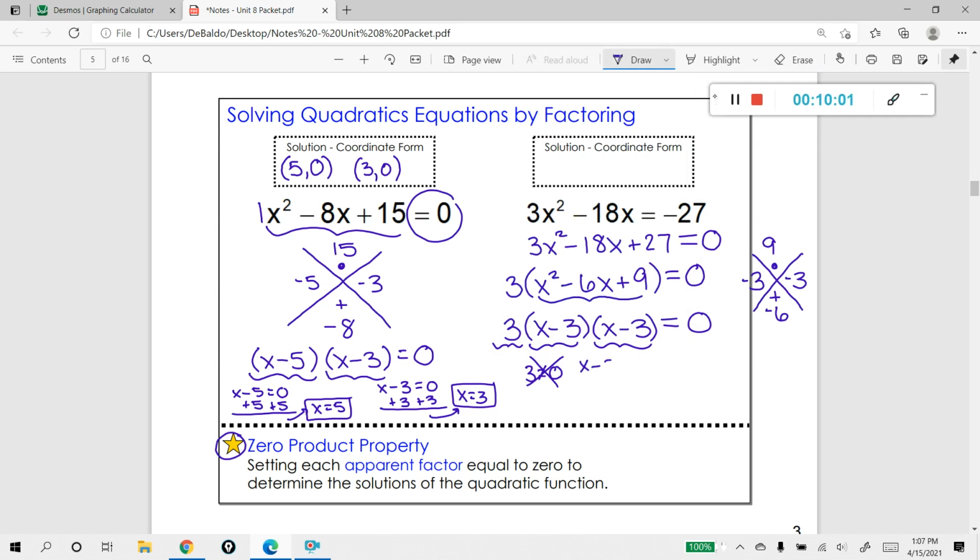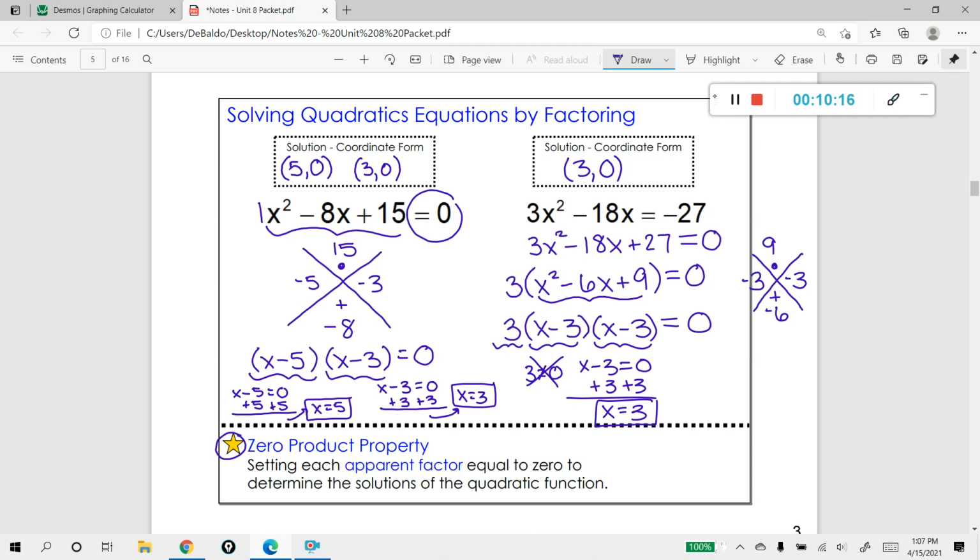So x minus 3 is equal to 0. And if I add 3 to both sides, you can see that that leaves me with x is equal to positive 3. I'm going to write that as the coordinate of (3, 0).